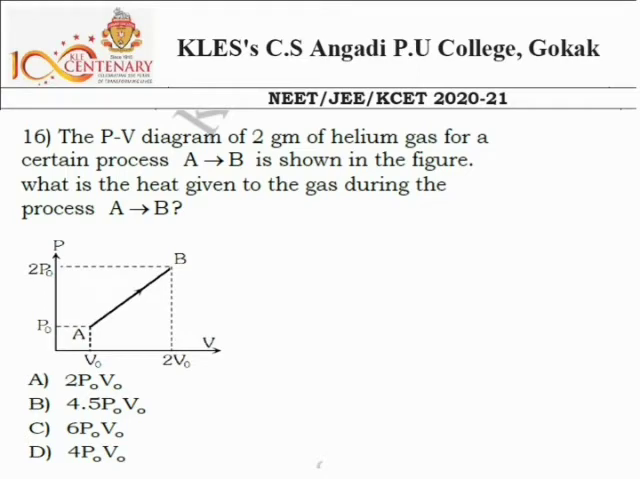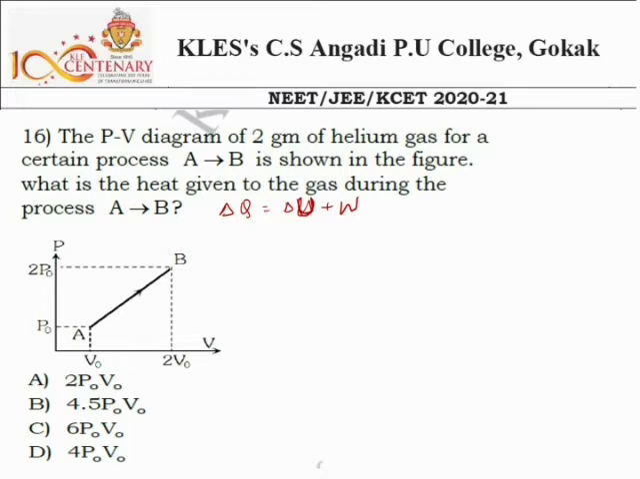Next, question number 16. The PV diagram of 2 gram of helium gas for a certain process A to B is shown in the figure. What is the heat given to the gas during the process A to B? We know the equation: the heat energy given, delta Q, is equal to delta U plus W, that is work done. Here we don't know the change in internal energy, and also we don't know the amount of work done. If we get these two separately, we can add and we will get delta Q.